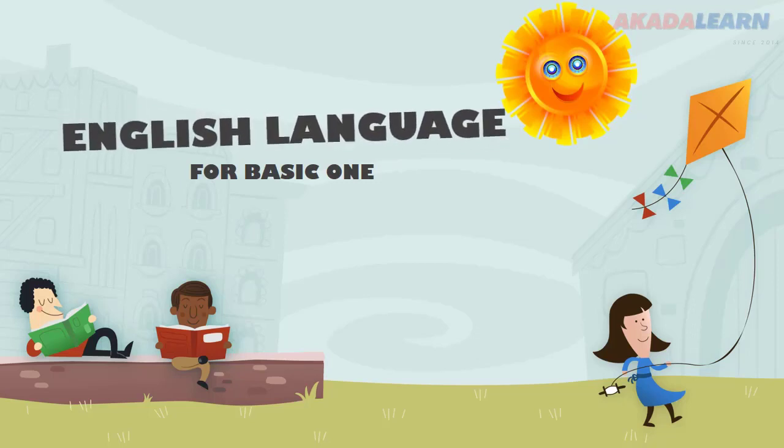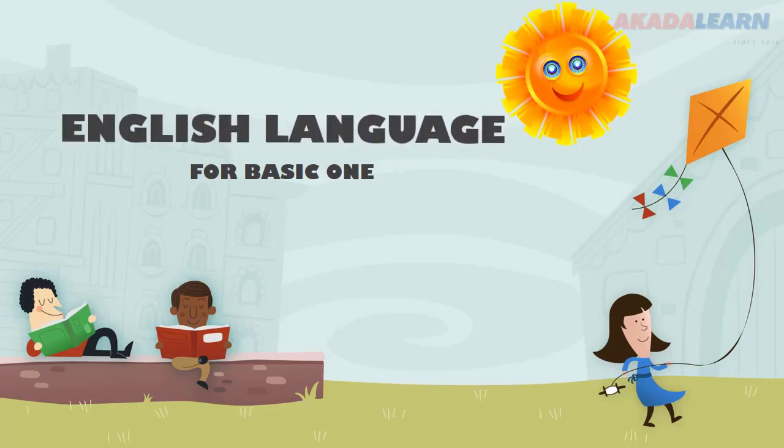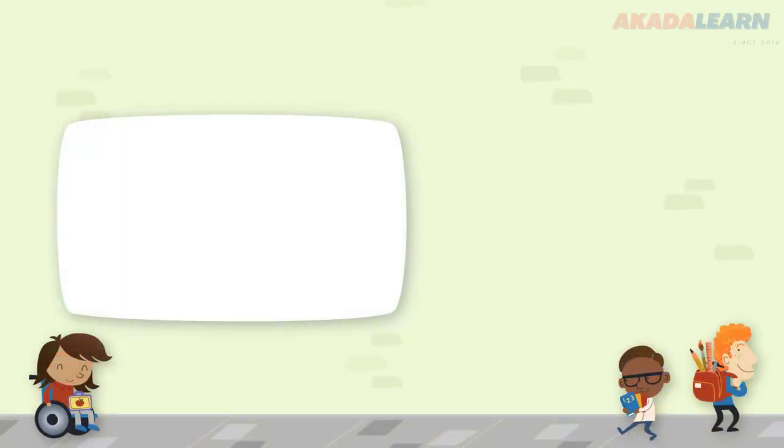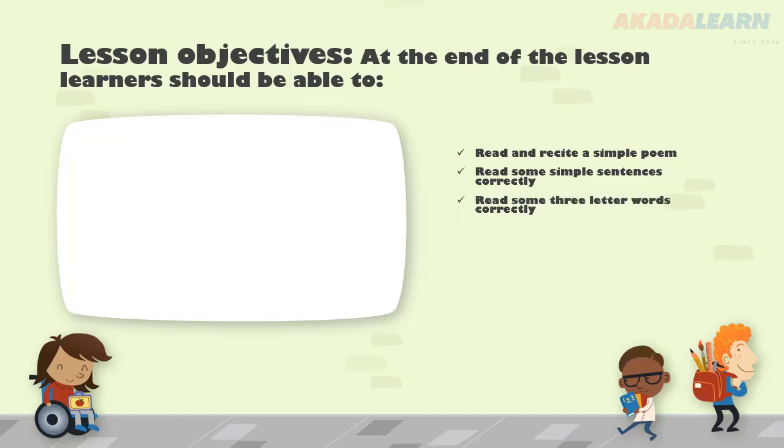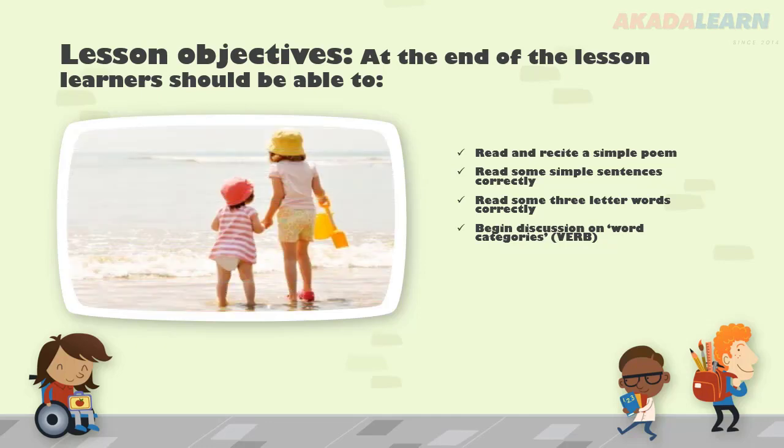Welcome to another class of English language for Basic 1 or Primary 1. So at the end of this video, you should have learned to read and recite a simple poem, to read a simple sentence or some simple sentences correctly. And of course, the sentences will be found in the poem. We'll do a little bit more revision on three-letter words, and we'll also begin a discussion on word categories. Okay, let's get started.